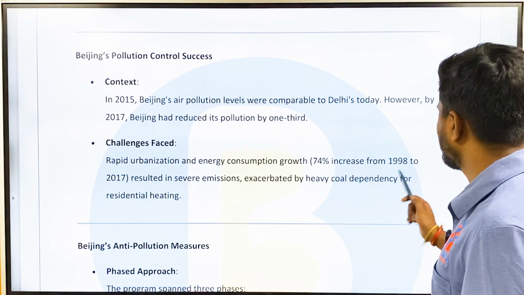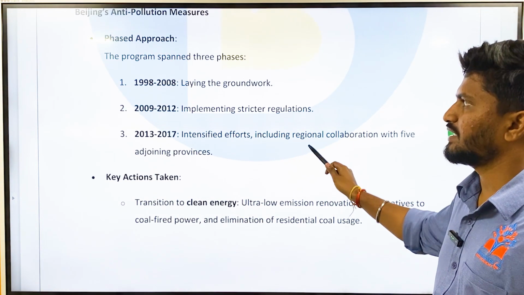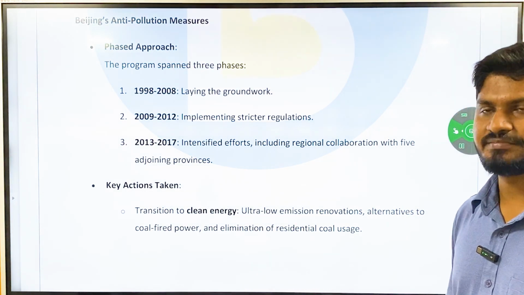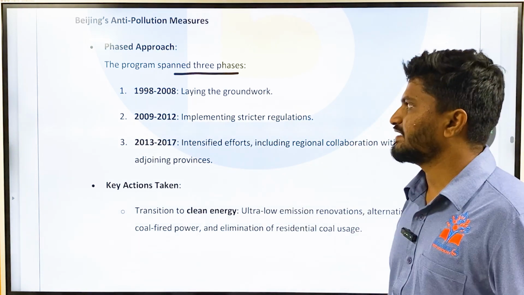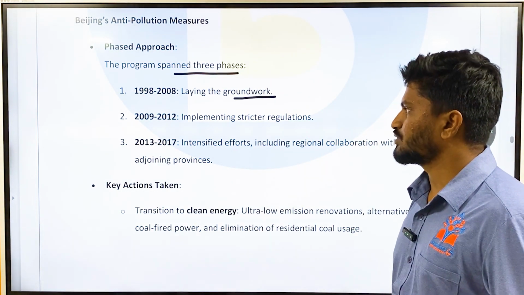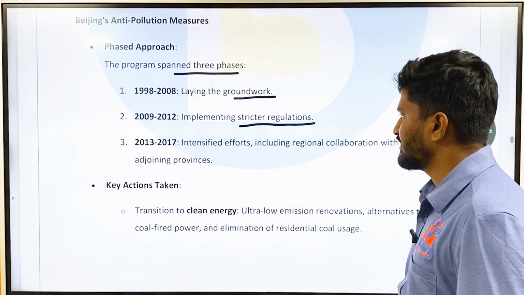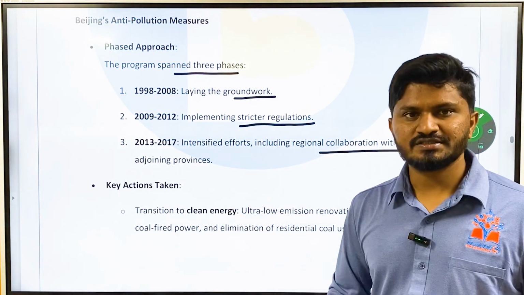But Beijing has been able to counter this. How? Through anti-pollution measures, with a phased approach. The anti-pollution measures of Beijing spanned 3 phases. One is from 1998 to 2008, laying the groundwork; then 2009 to 2010, implementing stricter regulations; and 2013 to 2017, intensifying efforts, including regional collaboration with 5 adjoining provinces.